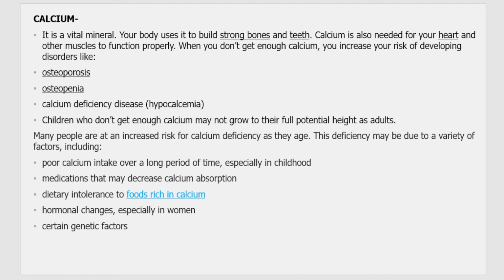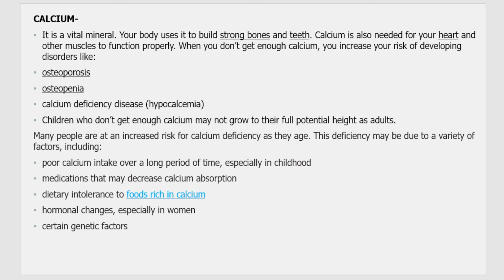calcium. Calcium is another important mineral that is required for your strong bones and teeth. Also, it is required for your heart and muscles to function properly. And because of calcium deficiency, there can be several disorders like osteoporosis, osteopenia, and hypocalcemia.